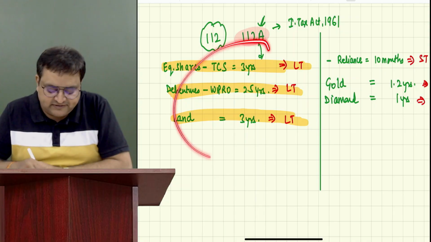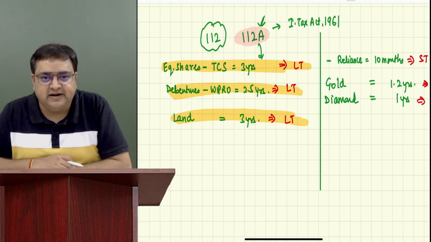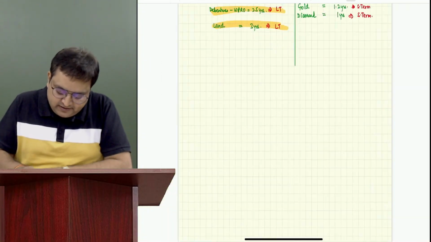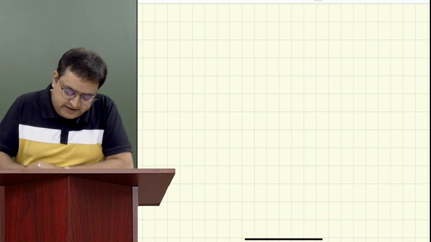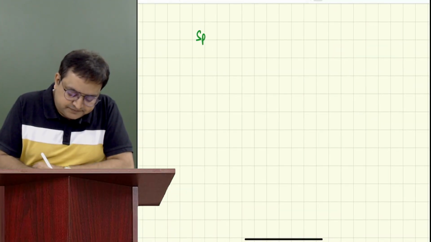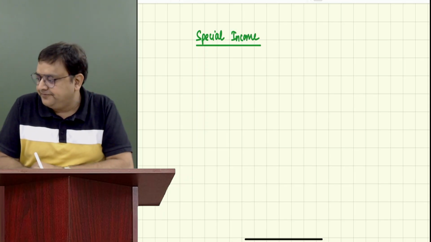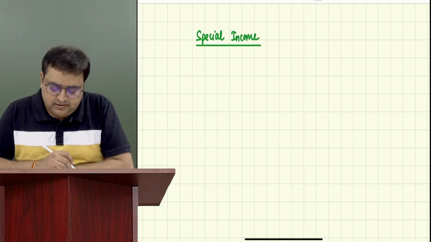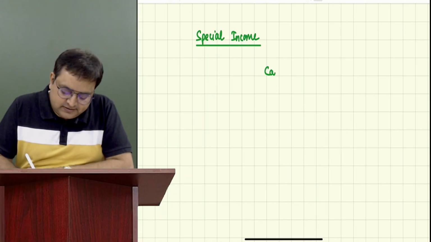So these are some special income which are taxable at special rates. So now you can make it. Please write the heading special income. And first write capital gains.